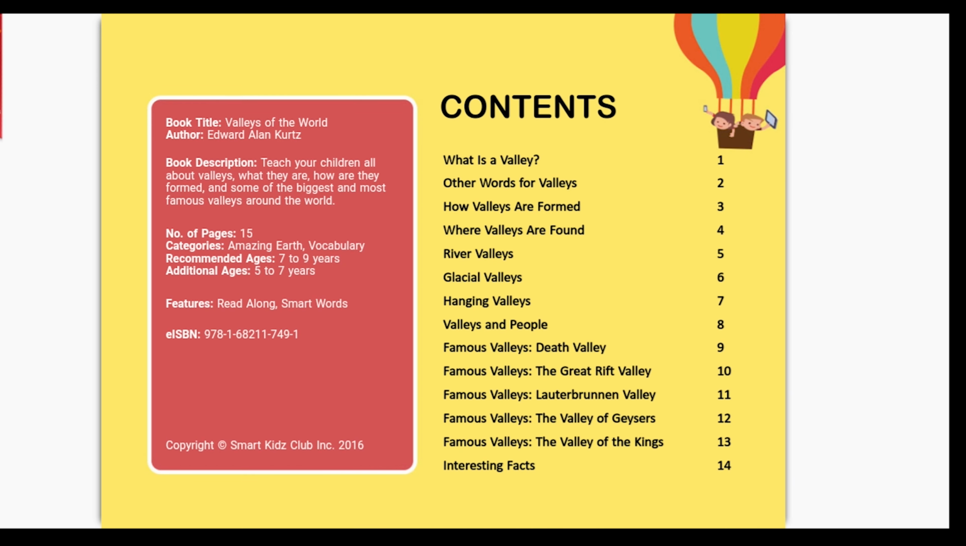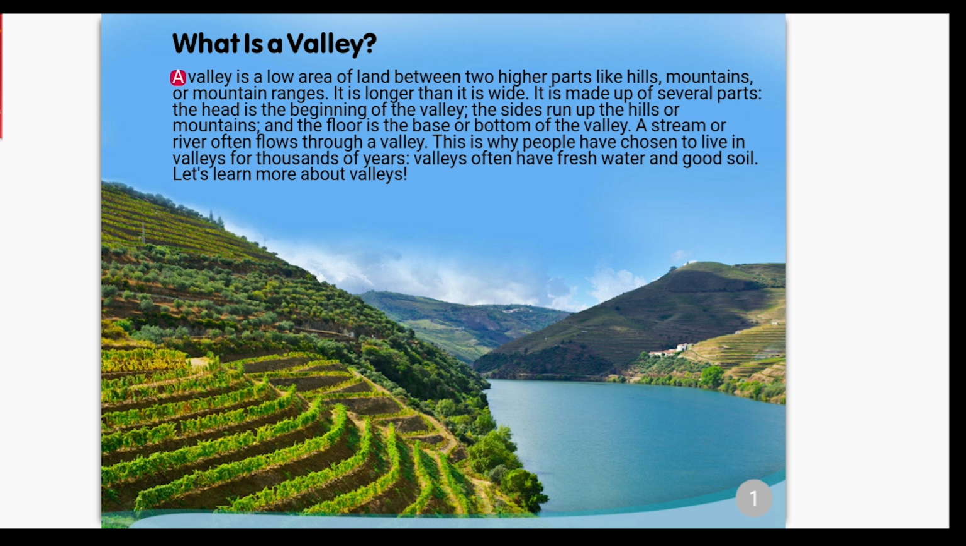What is a valley? A valley is a low area of land between two higher parts like hills, mountains, or mountain ranges. It is longer than it is wide. It is made up of several parts. The head is the beginning of the valley. The sides run up the hills or mountains, and the floor is the base or bottom of the valley.